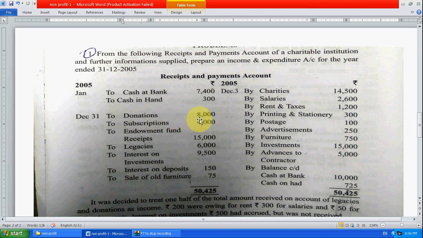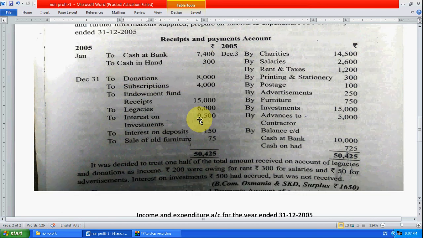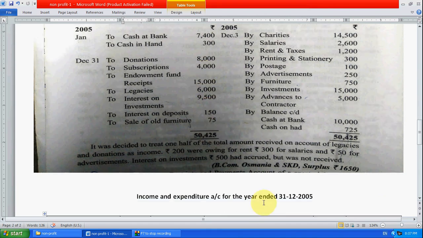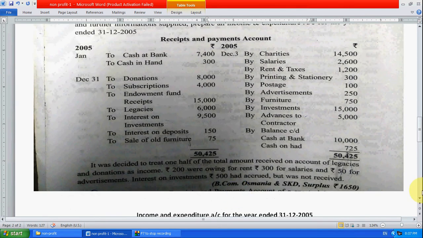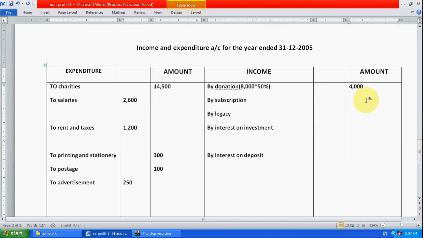Donation, how much donation have we received? 8,000. Donation 50% is income. So take here donation, how much? 4,000. Okay, you can write here like 8,000 into 50%. Okay, 4,000 will be taken as income. Subscription is 4,000. So write here subscription 4,000 is a subscription.